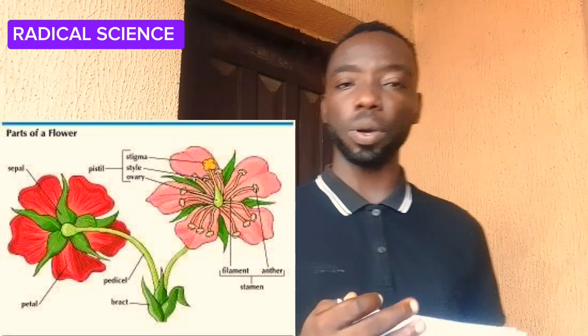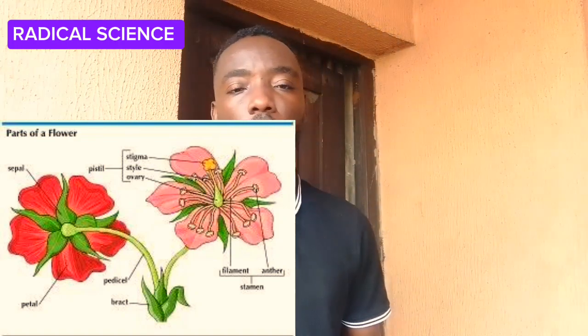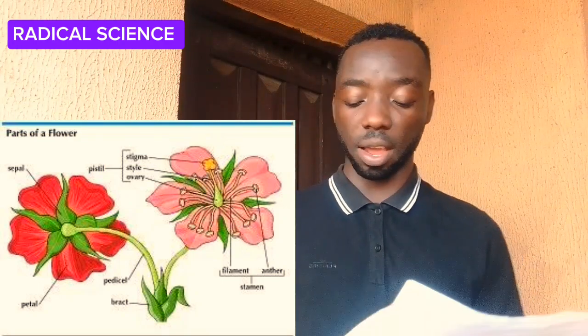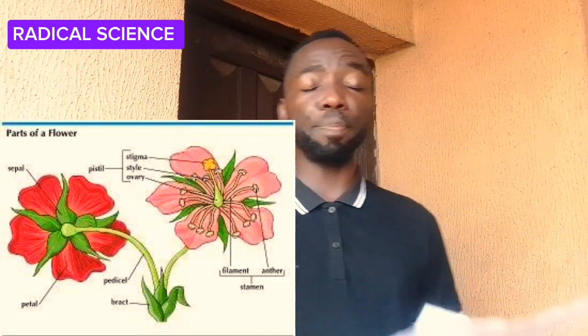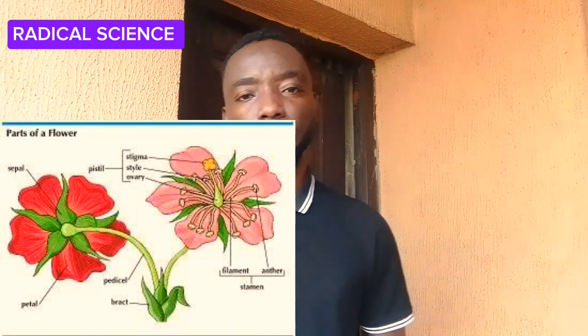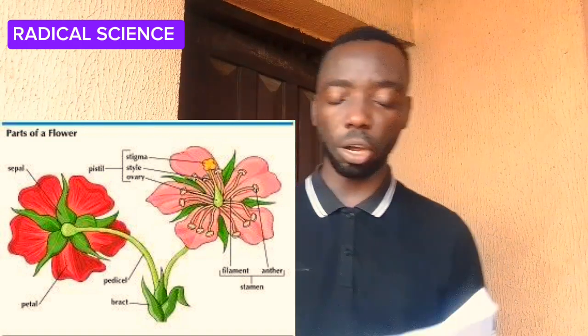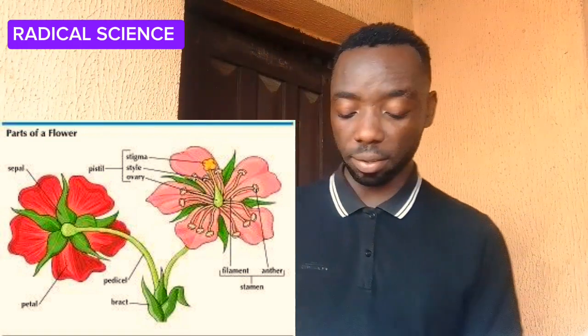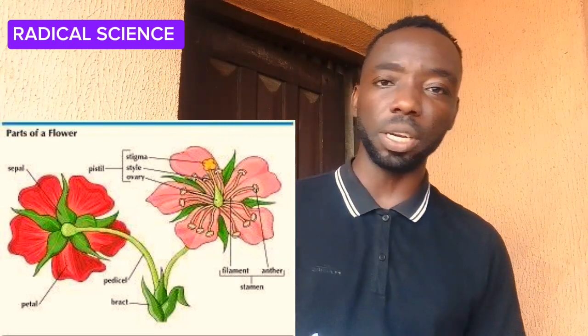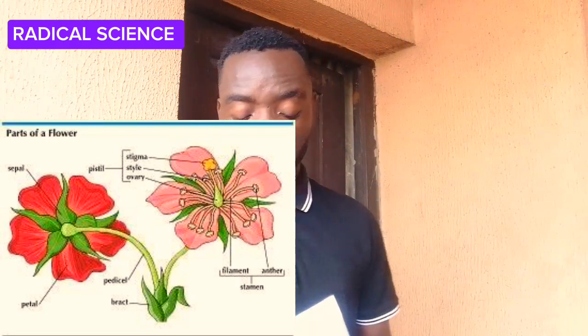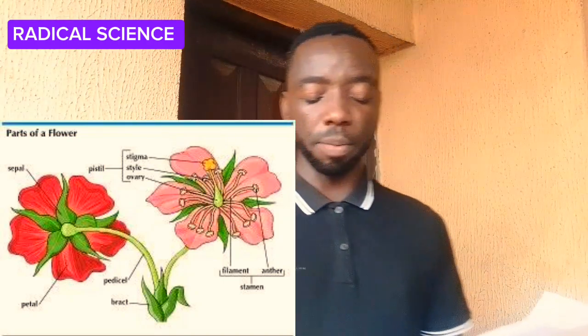What are the agents of pollination of this flamboyant plant? Number one, wind is an agent of pollination in flamboyant plant. Insects are also an agent of pollination, and lastly man.